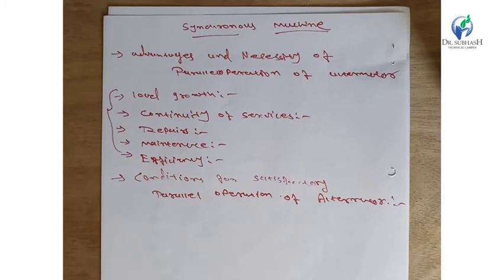The third is to check the phase sequence of the incoming alternator, to match the phase sequence of the bus bar with the help of a phase sequence indicator.